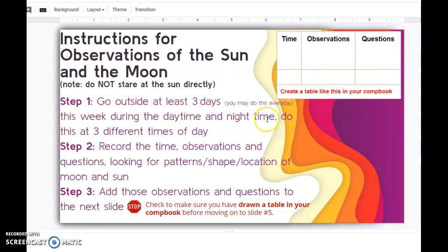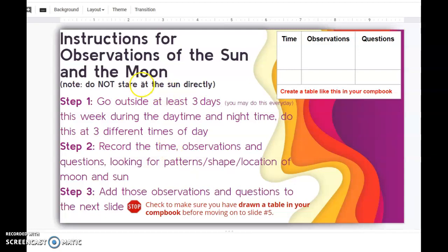That's important. Then you are going to get your comp book. You are going to draw this data table here on the right. 3 days, minimum of 3 days. You are going to go outside this week 3 different times. So maybe morning, afternoon, night, or morning, evening, night. You choose, okay? But write down what time it is. And then I want you to write down observations about patterns, shape, or location of the moon and sun. We're specifically looking at the moon and sun, okay?